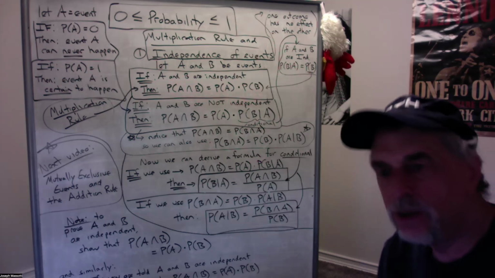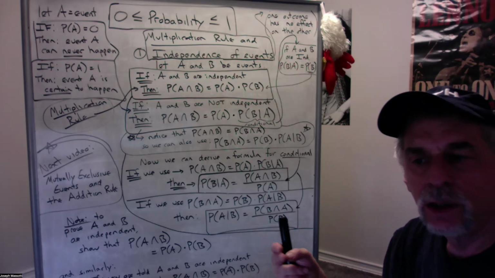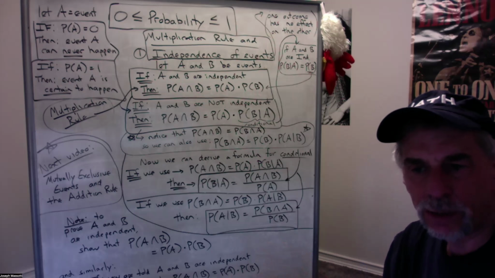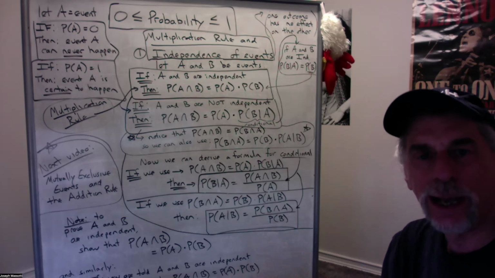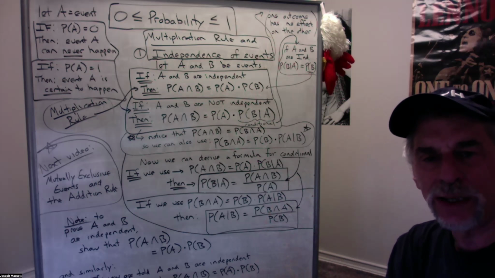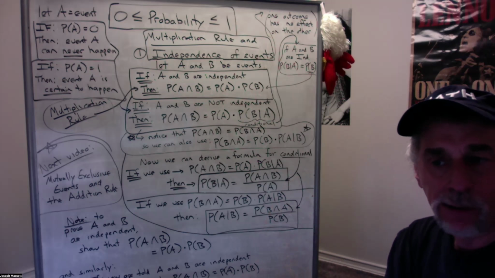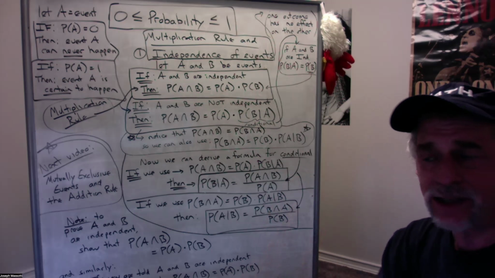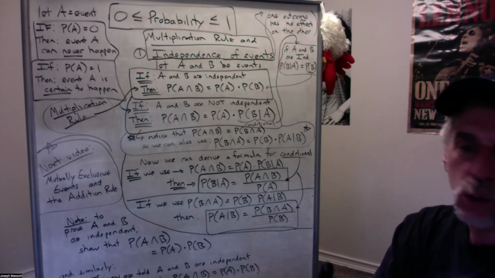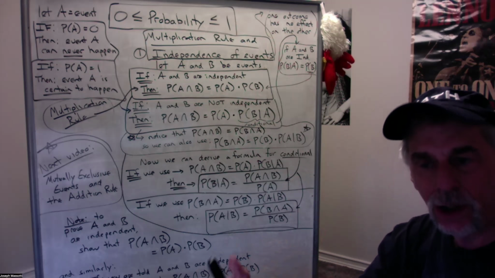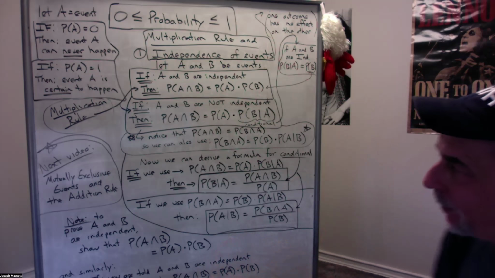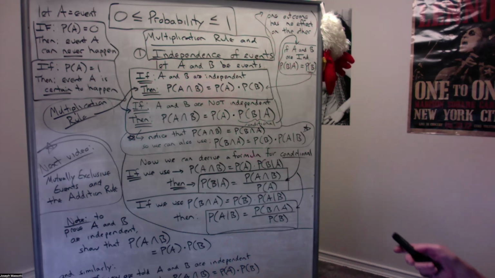So again, think of flipping a coin: the probability of heads is 1/2, and 1/2 for tails. Probability of rolling a 2 on the die is 1 out of 6. So the probability of flipping a coin, getting heads, and rolling a die and getting 2 is 1/2 times 1/6, or 1/12. Okay? That's the multiplication rule.